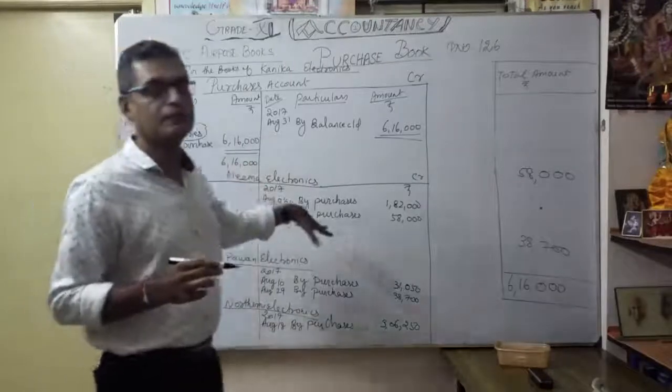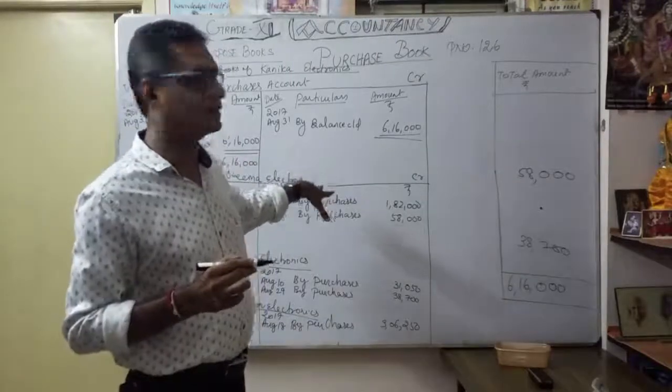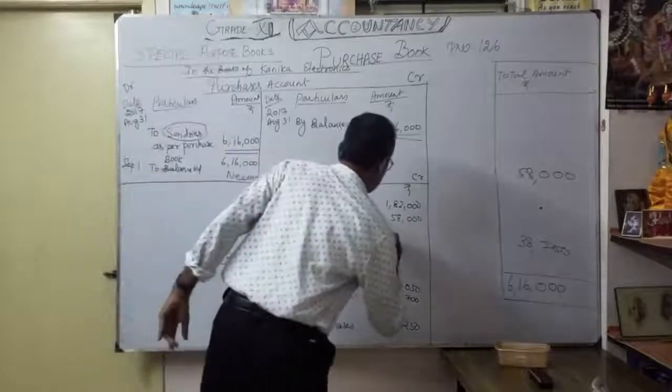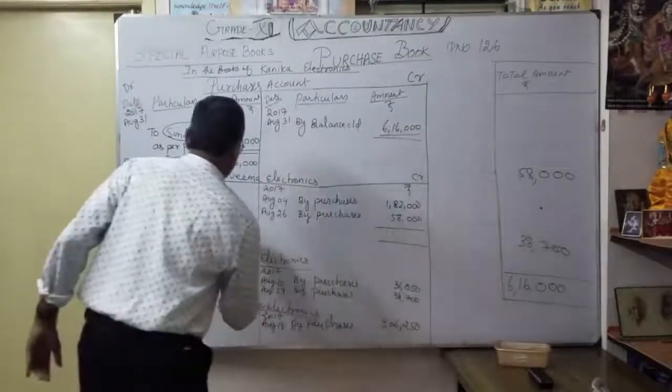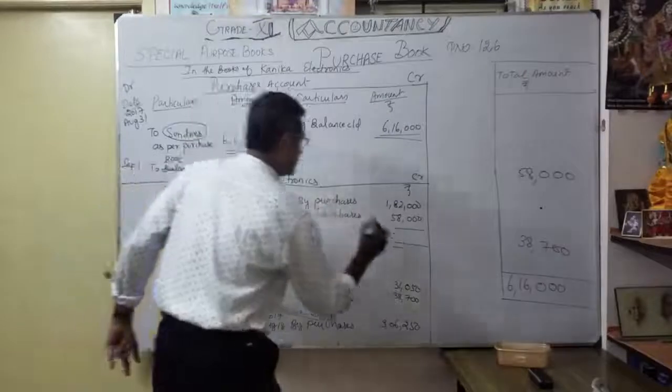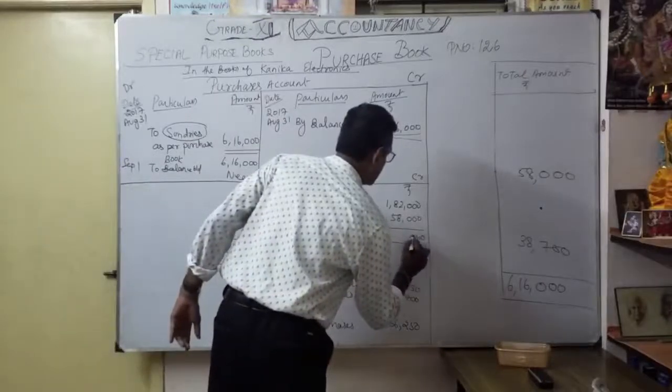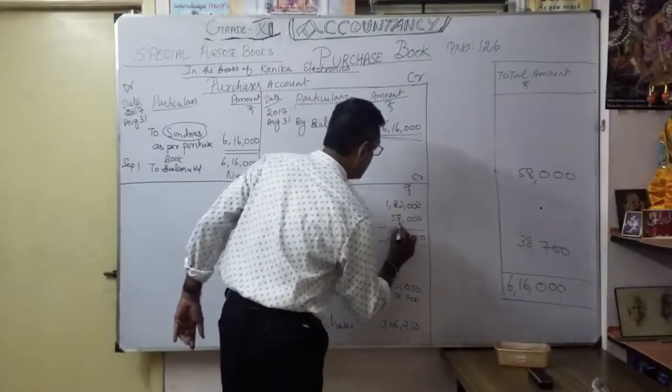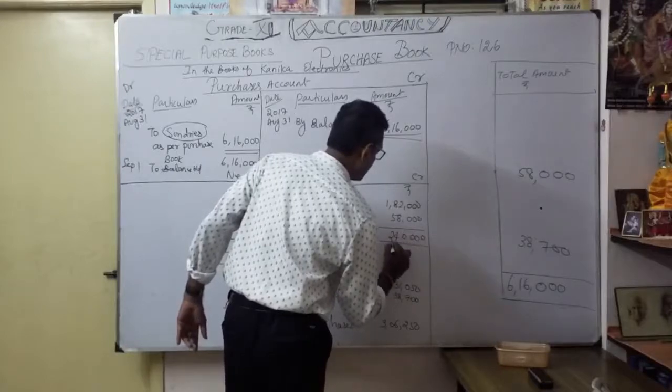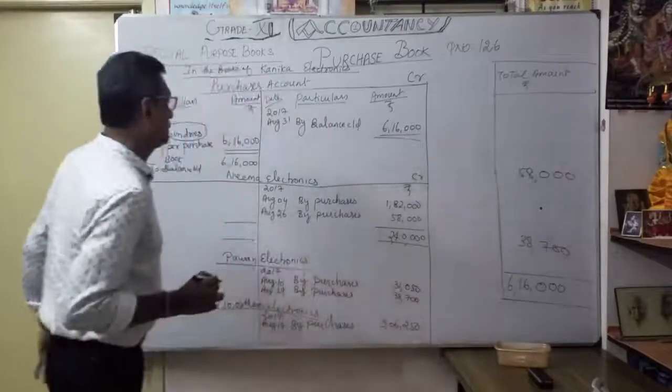Similarly, I want to maintain my suppliers. Now I want to know how much I purchased from Nima Electronics. So what's the total for the year? 0, 0, 0. 8 plus 2 is 10, 1, 6, 14. So 2,40,000. That is my purchases.